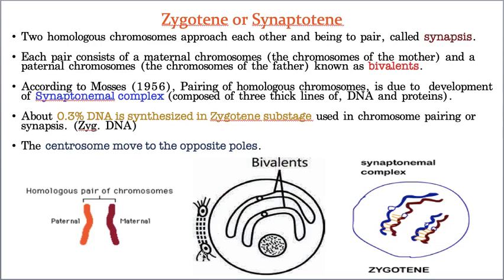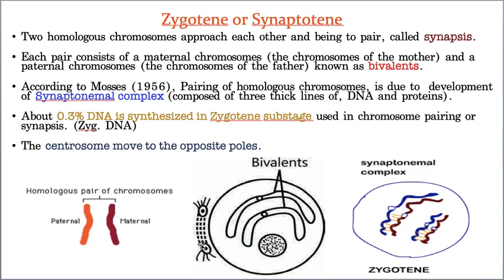Okay, now the last change in zygotene is this: the centrosomes. See, these are centrosomes, they started moving towards opposite poles. Now 3 changes, again 3 changes. I will give you in very short points. First point, synapsis takes place. That means the process of the pairing of homologous chromosomes by the formation of the synaptonemal complex takes place, which results in the formation of 23 bivalents.